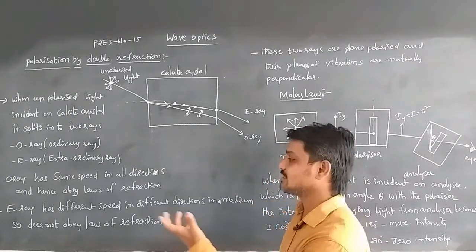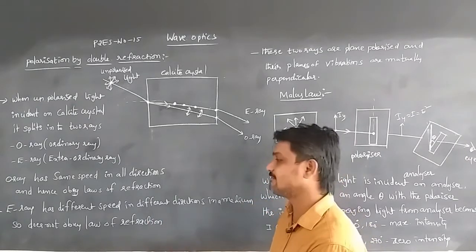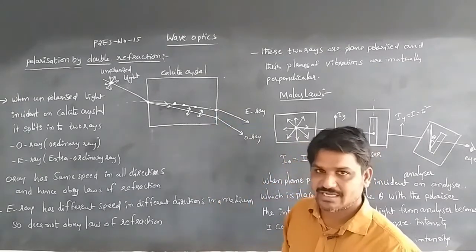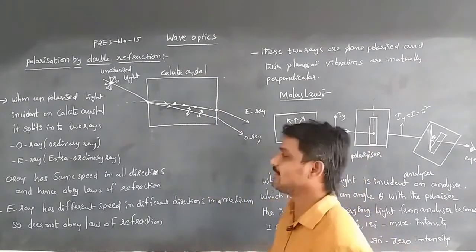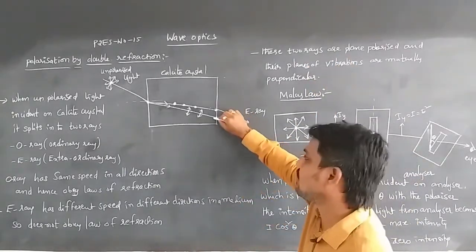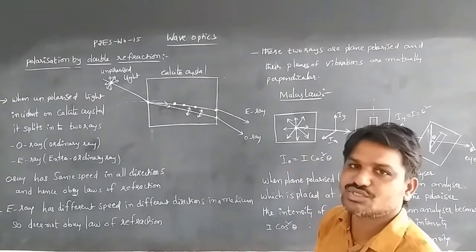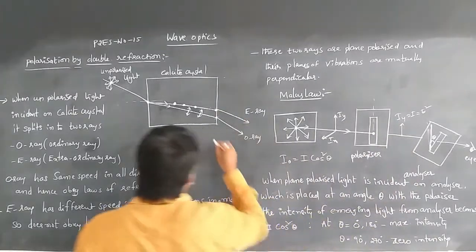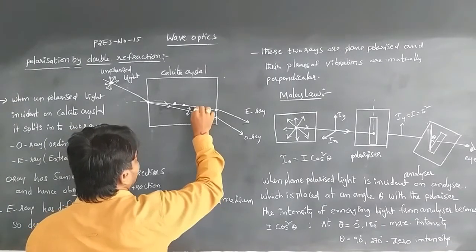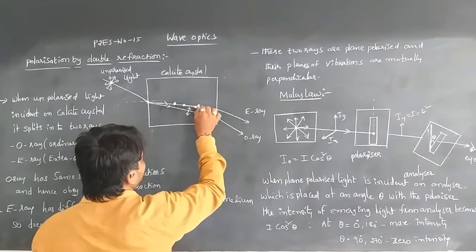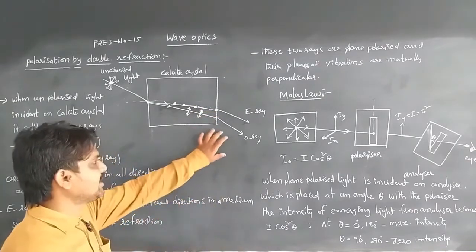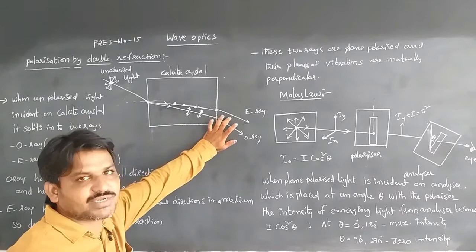Even though both rays are plane polarized, their planes of vibration are mutually perpendicular. The ordinary ray vibrates in one plane and the extraordinary ray in the perpendicular plane.